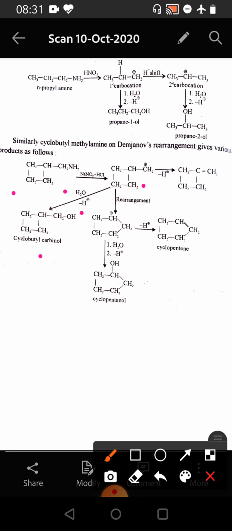And this 1 degree carbocation in the second manner rearranges itself and forms a 5-membered ring carbocation, and again this 5-membered ring carbocation can react in two ways. This 5-membered ring carbocation in the first manner undergoes hydrolysis, and in the second step deprotonation, giving rise to cyclopentanol, whereas in the second manner this 5-membered ring carbocation after elimination of a proton gives rise to cyclopentene.